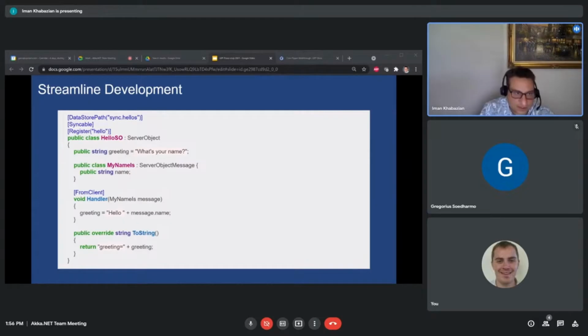So let's look through some code. This is an example of a server object. The first three lines are giving the server object a path in the data store with an attribute. We're saying it's syncable. So some server objects can get synced to the client, and some are just supposed to be out there in the cloud. And we're giving it a name. In this case, it's hello. And then the server object has some state. In this case, it's the greeting, what's your name?